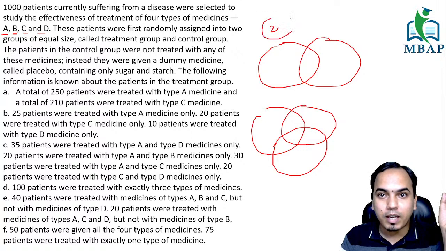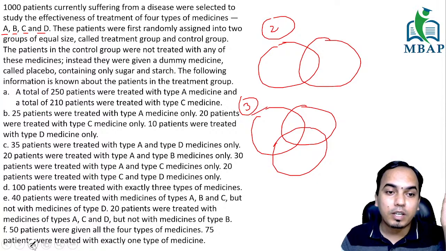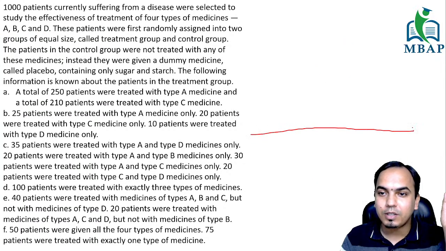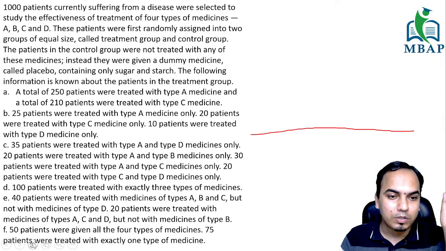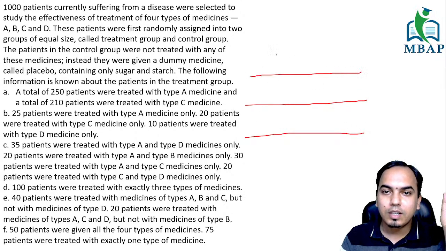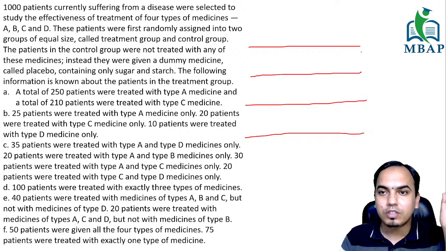This is a 2 set Venn diagram, this is a 3 data Venn diagram. If it's a 4 data Venn diagram, how do you make it? You will have to make something like this. I would take some more space to do it. So just have 1, 2, 3, 4, these kind of horizontal strips.